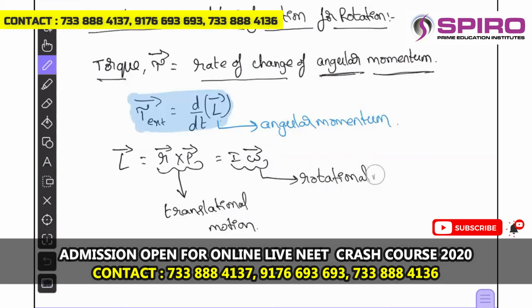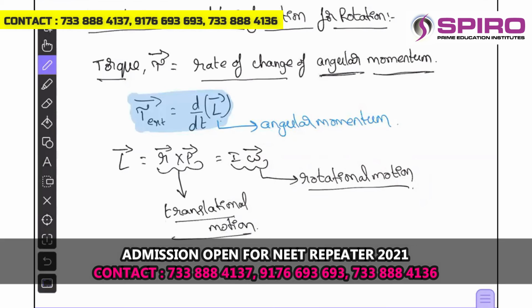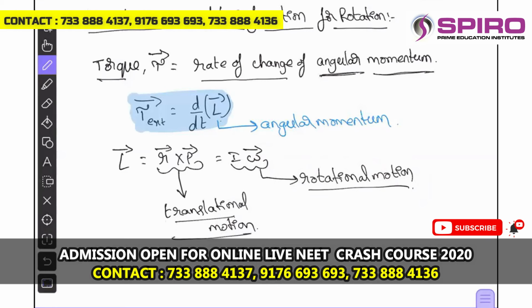Some bodies will describe only translational motion, some bodies will describe only rotational motion, and sometimes we may come across a combination of translational and rotational motion, which is called rolling motion. Now let us see the application of these things.